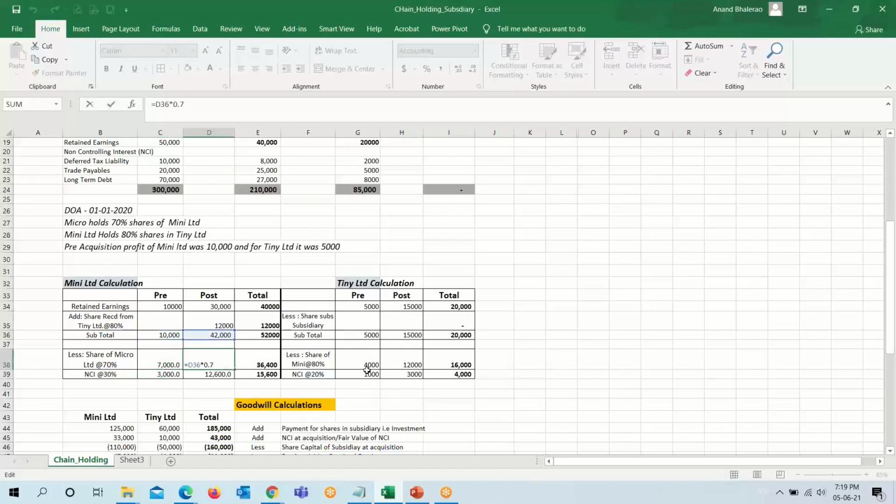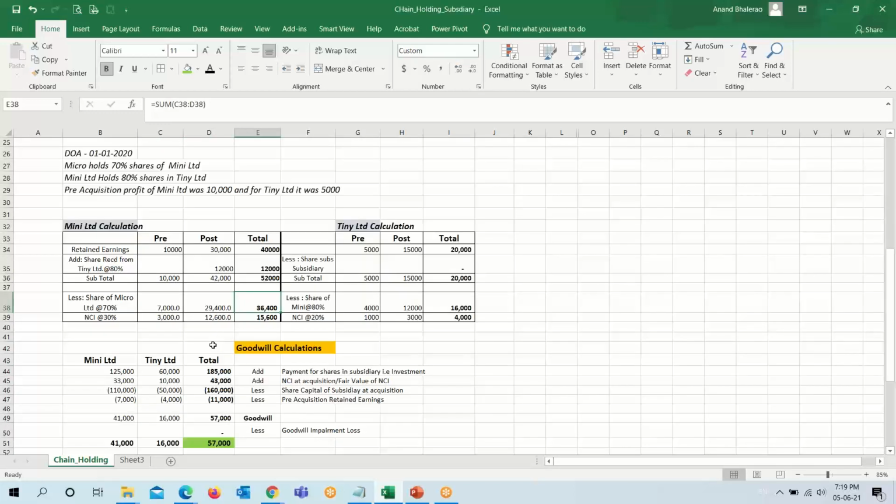Similarly, out of post-acquisition retained earnings, 42,000 is the total, out of which 70%, 29,400, will be controlling interest and non-controlling interest is 12,600. So we have distributed this. These figures will be used in our further calculation. So first we will make the calculation of goodwill.